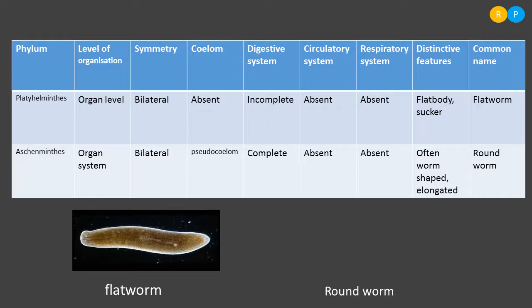One of the distinctive features here is the presence of suckers. Most of the members in the Platyhelminthes are parasitic organisms. The best example we can give for a parasite is tapeworm. Clear? Hooks and suckers are commonly present in the parasitic organisms.